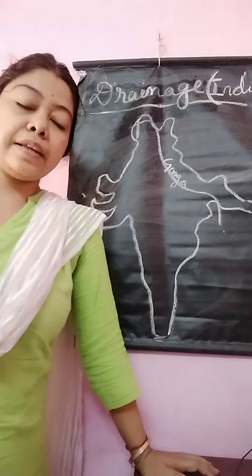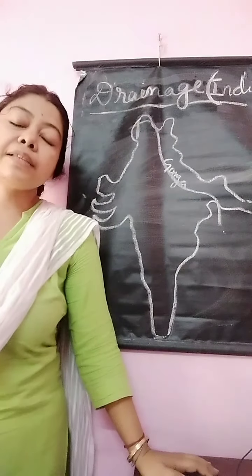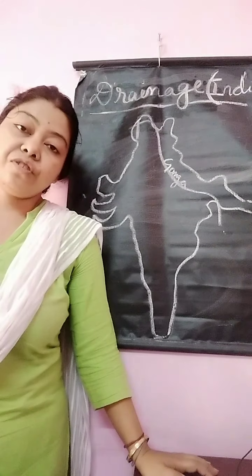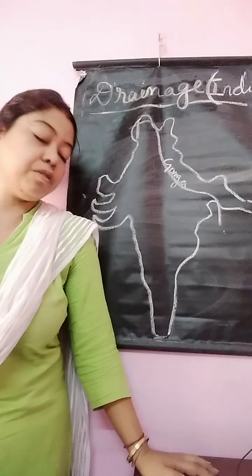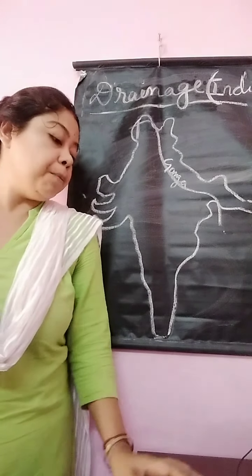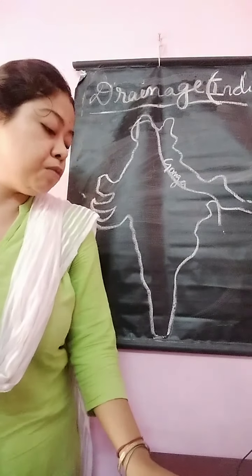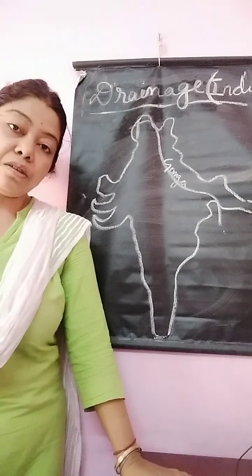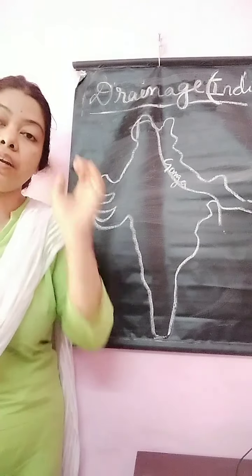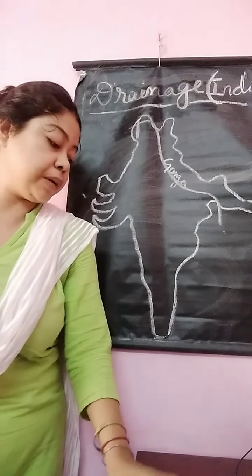Students of class 10, today we will do the second video of the chapter Drainage of India. We will start from page 84, that is Brahmaputra. Brahmaputra rises from Chemayungdung Glacier near Mansarovar in Tibet.